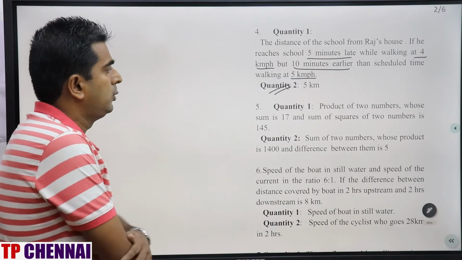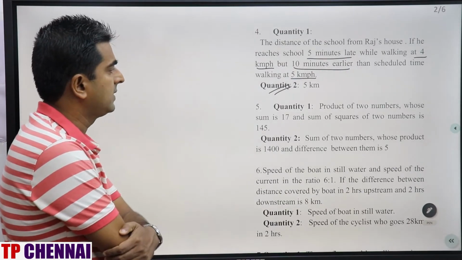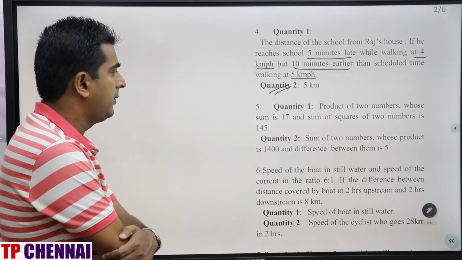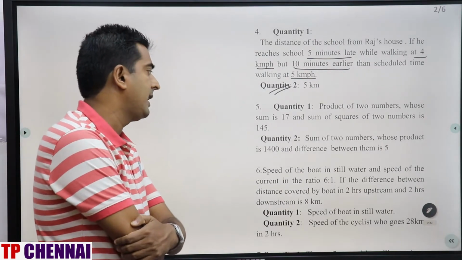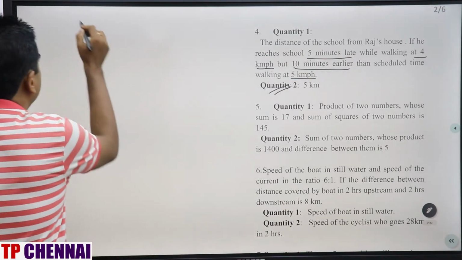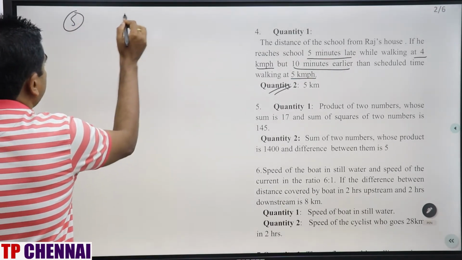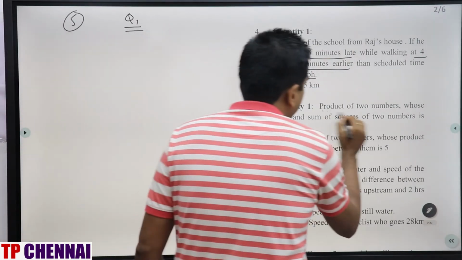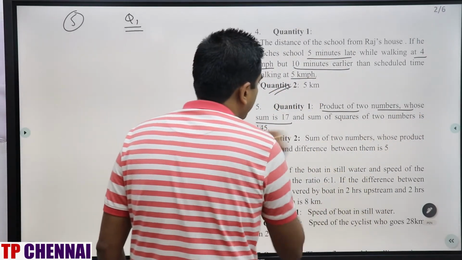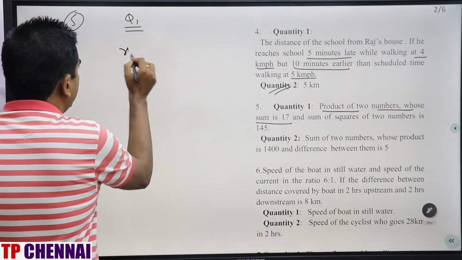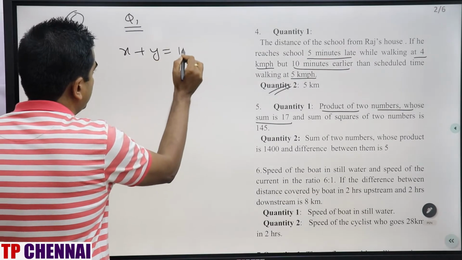Quantity 1. Product of two numbers whose sum is 17 and sum of the squares of two numbers is 145. Quantity 2, sum of two numbers whose product is 1400 and the difference between them is 5. Right? So we will see first quantity 1. Product of two numbers whose sum is 17. I am saying my two numbers are x and y. That means x plus y is equal to 17.